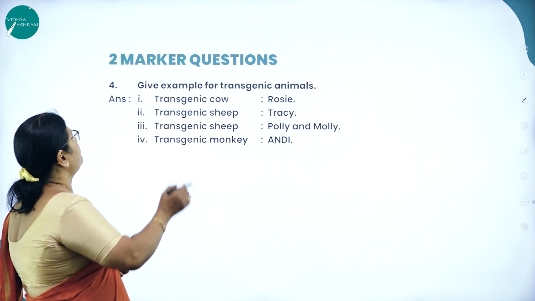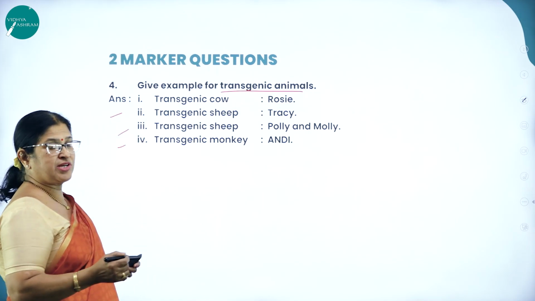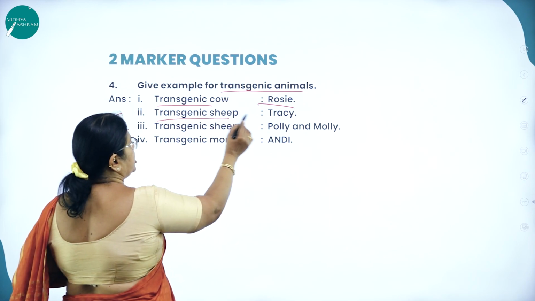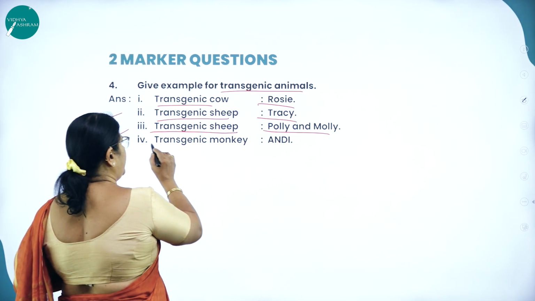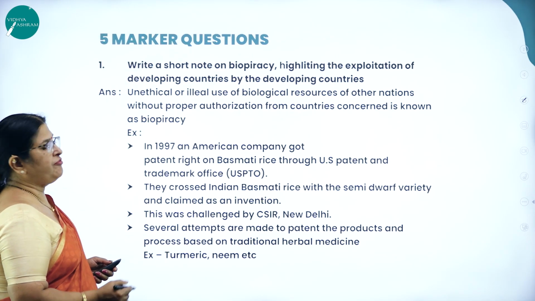Next, give examples for transgenic animals. The previous question was transgenic plants. Transgenic cow called Rosie, transgenic sheep called Tracy, transgenic sheep one more type called Polly and Molly, and transgenic monkey called Andy.